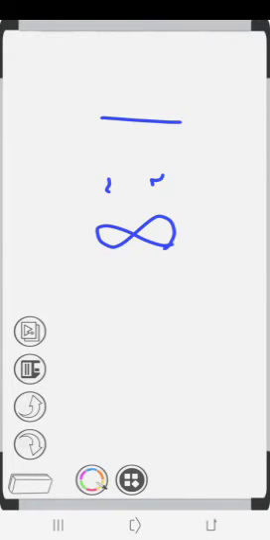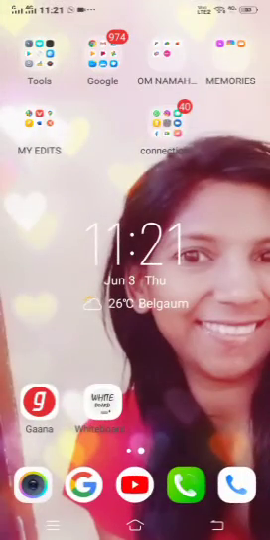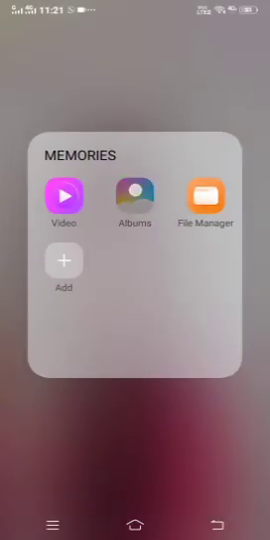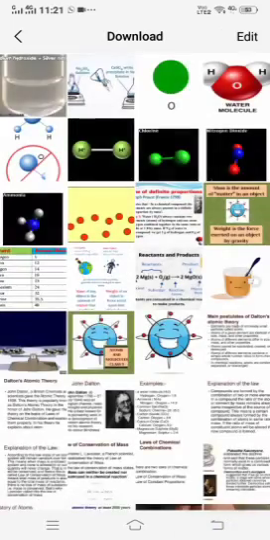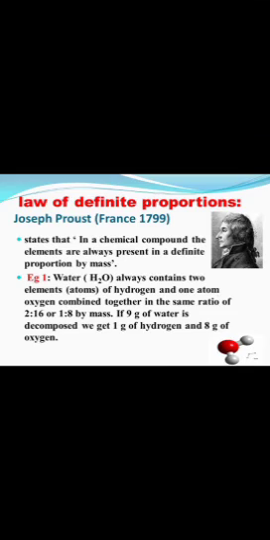So this law is stated here, that is the law of constant proportion. What does it say? It says that when elements are present in a compound, they are present in a constant proportion or a definite proportion. The meaning of constant is definite, children, don't worry. So it states that in a chemical compound, the elements are always present in a definite proportion by mass. I hope you have understood this.